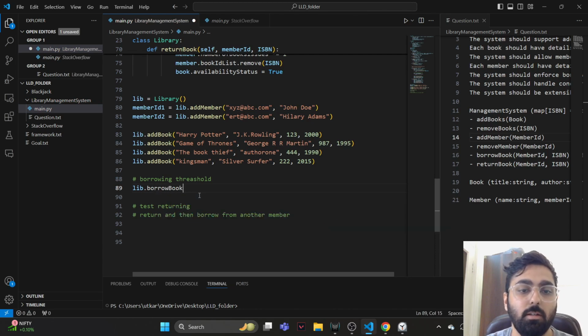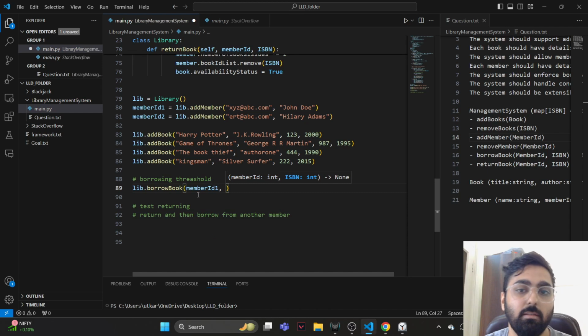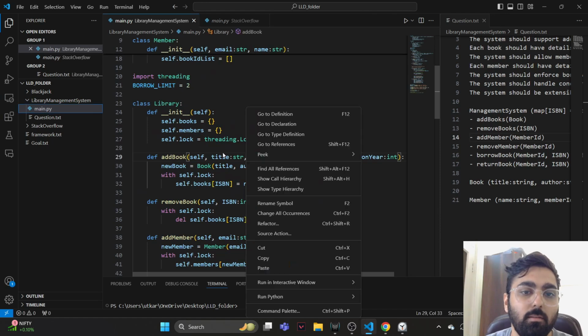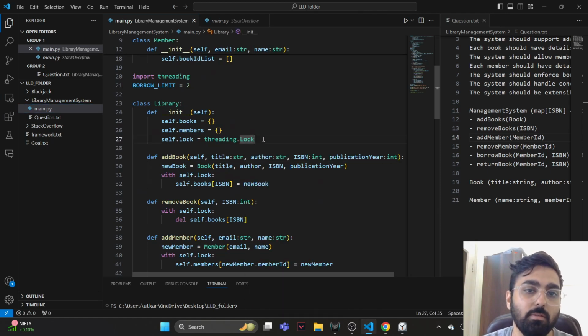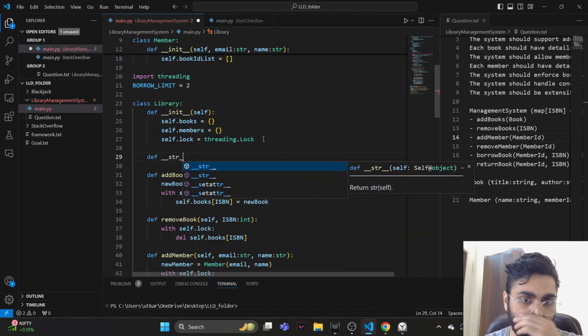So we do a borrow book, which takes a member ID and the ISBN number. We kind of need to keep checking also whether everything is working fine. So let's implement an override